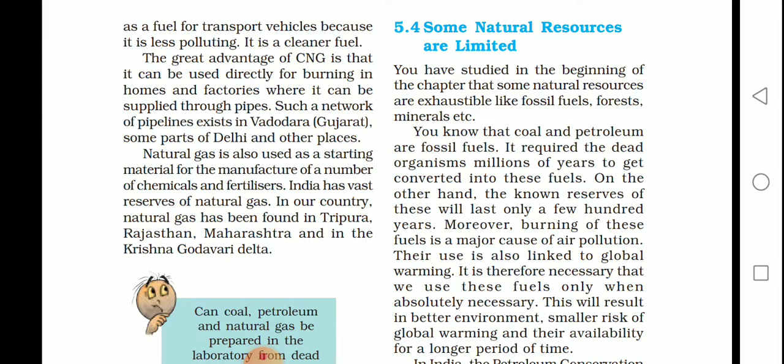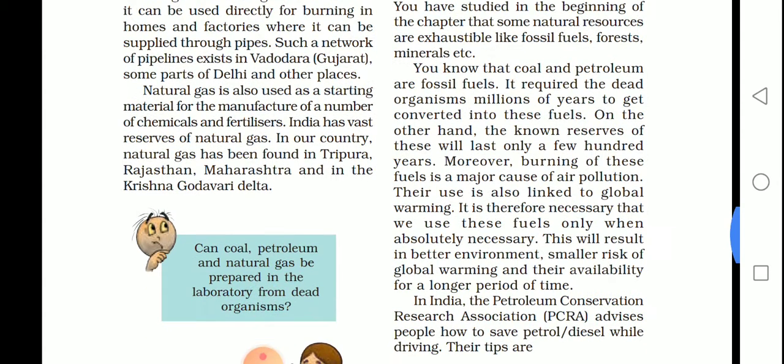Therefore, there will be a change in climatic factors. So it is necessary that we use these fuels only when absolutely necessary. Unnecessarily, we cannot use all these fuels. Only when it is required, we have to use them. That is one of the steps by which we can limit the use of these natural resources. This will result in a better environment, smaller risk of global warming, and availability for a longer period of time. If we use fuels only when absolutely necessary, we can store them for future generations.